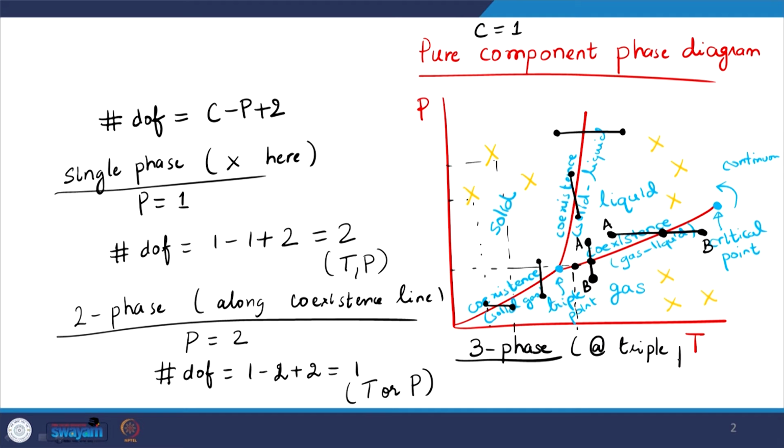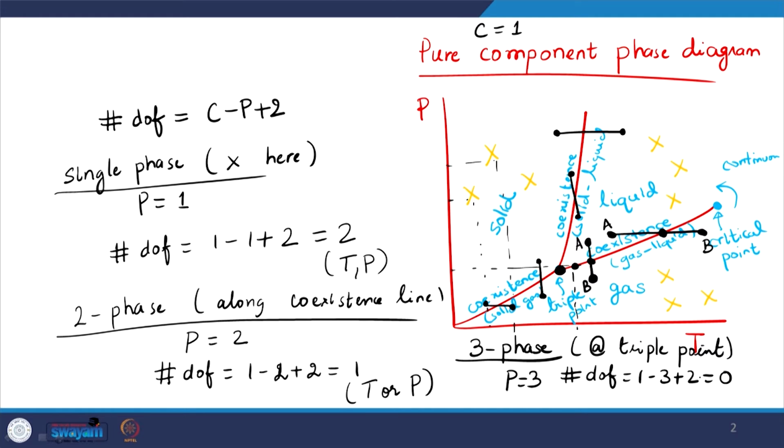Now, we can have a three phase part, and that will happen at the triple point. So, if I am at the triple point, in that particular case, we are having a coexistence of the three phases, right. So, we are having P is equal to 3. So, the number of DOF is 1 minus 3 plus 2, and that comes out to be 0.